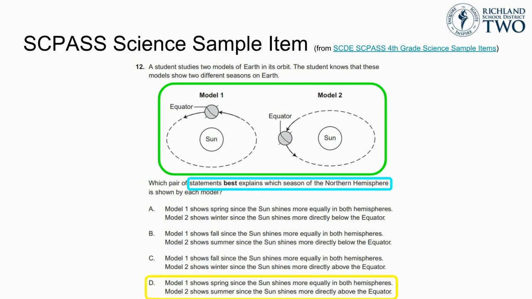In order to answer this item correctly, students need to be able to interpret the model and apply their understanding of the Earth's revolution and the Earth's tilted axis in order to not only identify the correct seasons on each model, but also to explain why one is spring and one is summer.